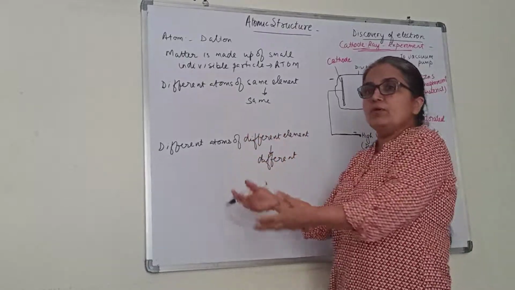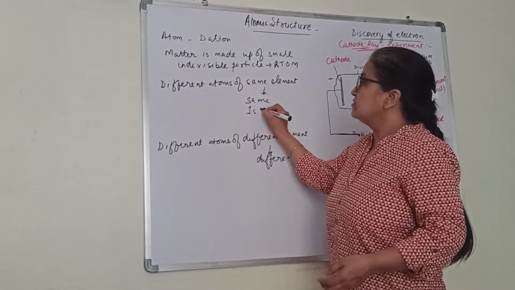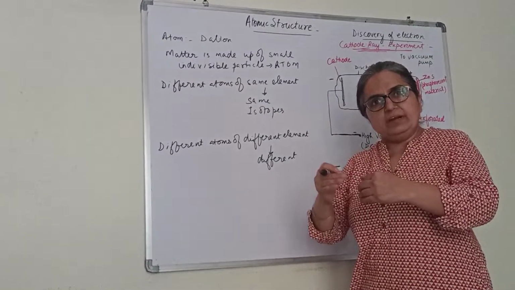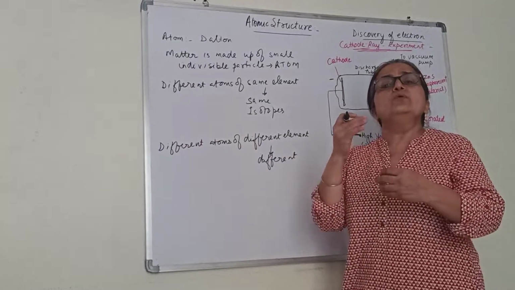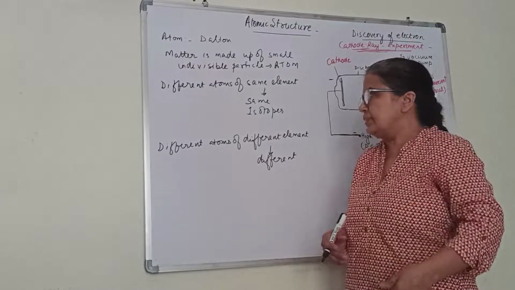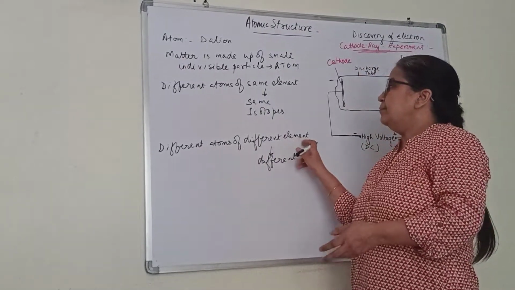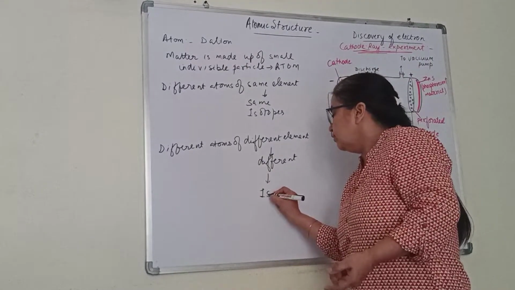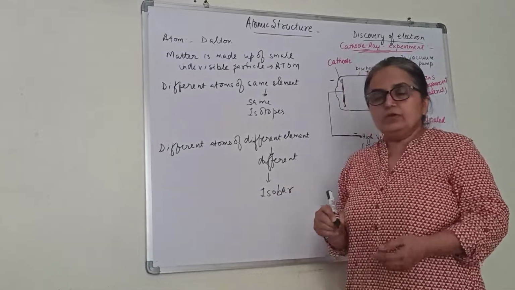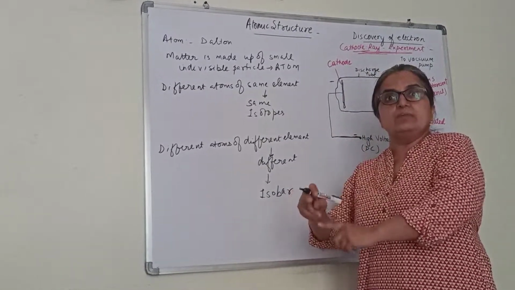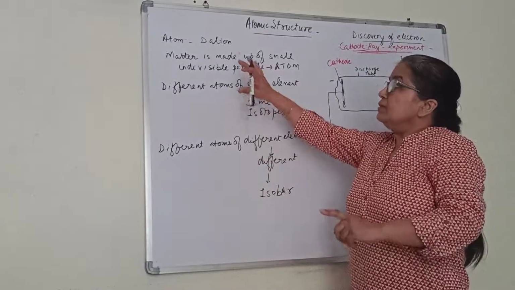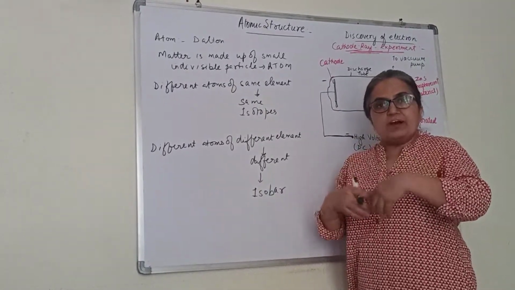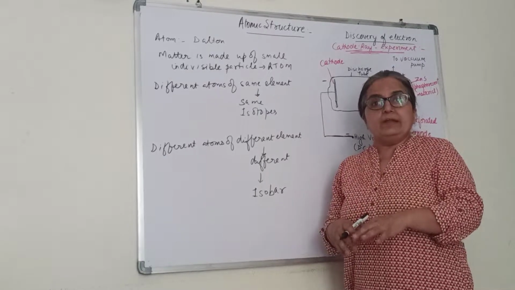Though this was proved to be wrong, because now you have the discovery of isotopes, the atoms of the same element having different masses, like hydrogen itself has protium, deuterium, tritium. Different atoms of different elements are different according to Dalton. But even this was proved to be wrong, because later on there was the discovery of isobars. You have atoms of different elements which have the same atomic masses. Okay, so this was done in the beginning when matter was defined, a small particle was defined, but later on